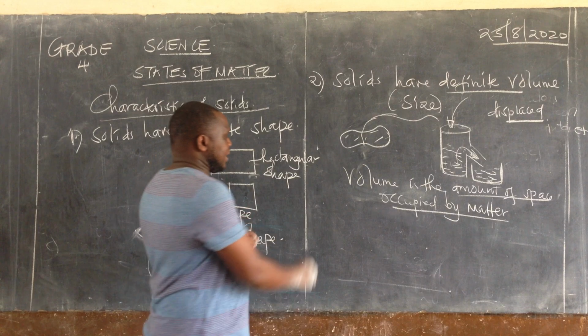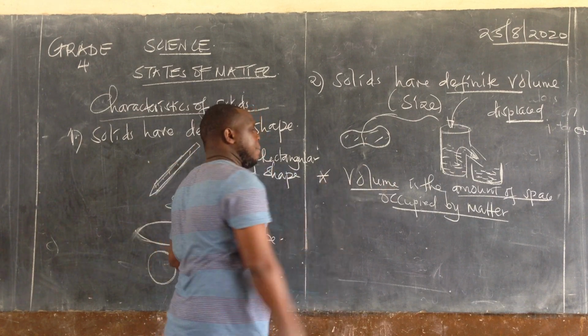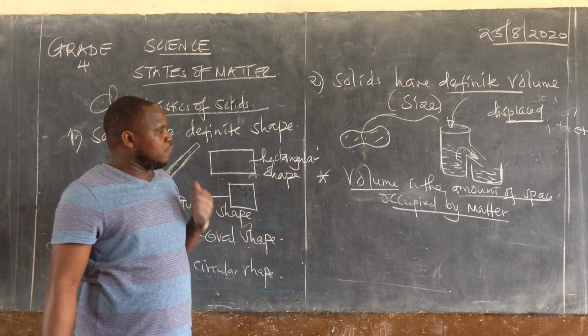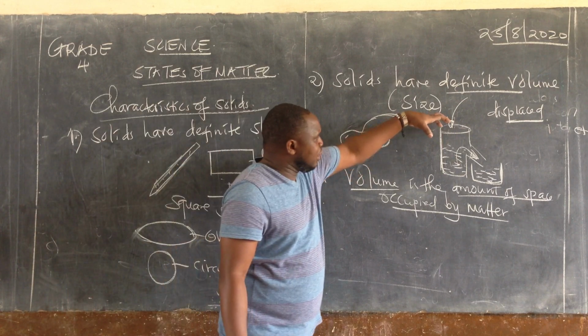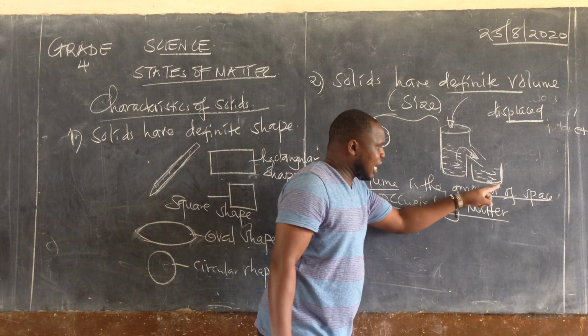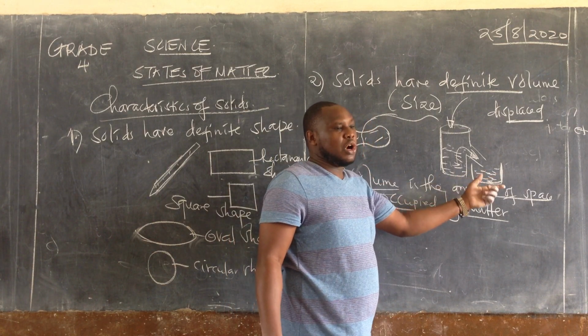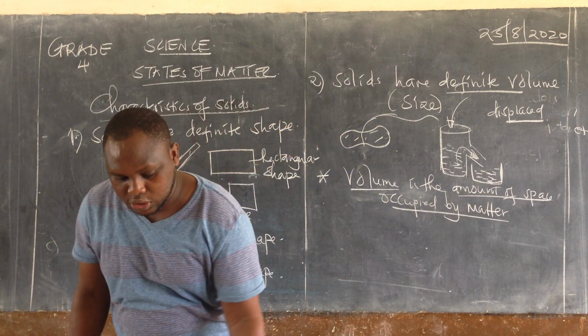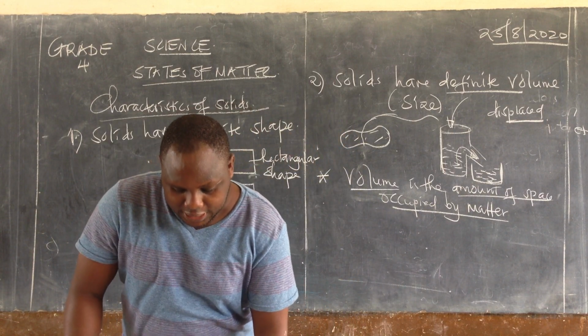So the amount of space, that's what we call volume. The amount of space occupied by matter is what we call volume. So the volume that is going to be occupied by this stone is going to be the same as the volume of water that is going to enter into this small container. So I can leave it at that point, learner, so that you will understand.